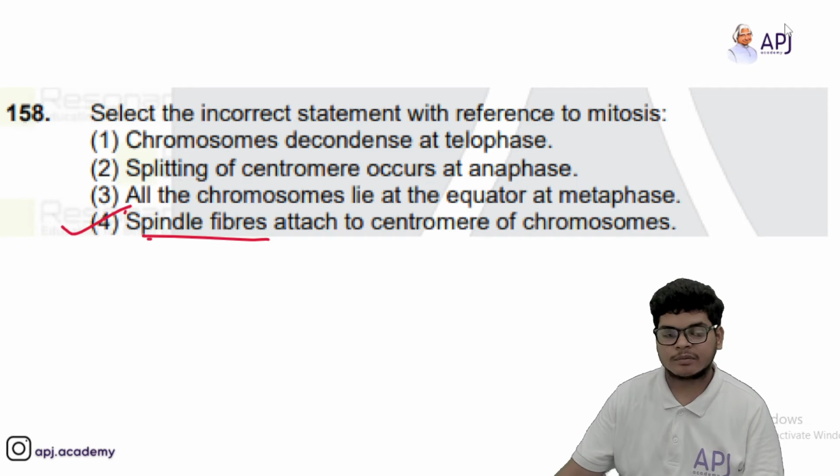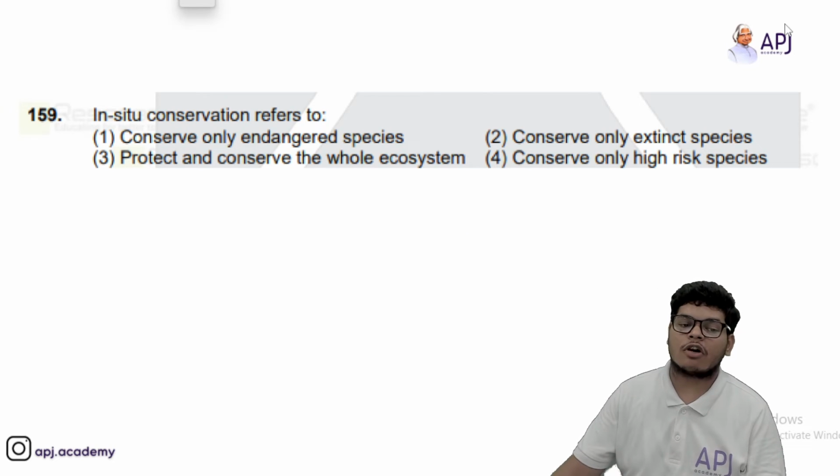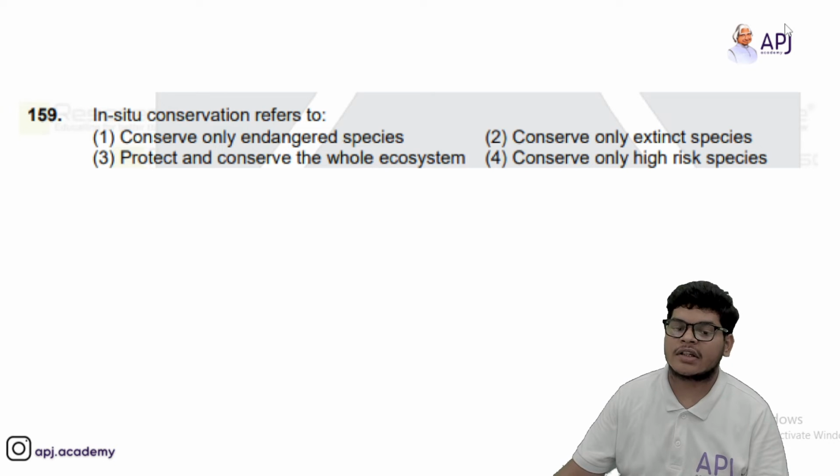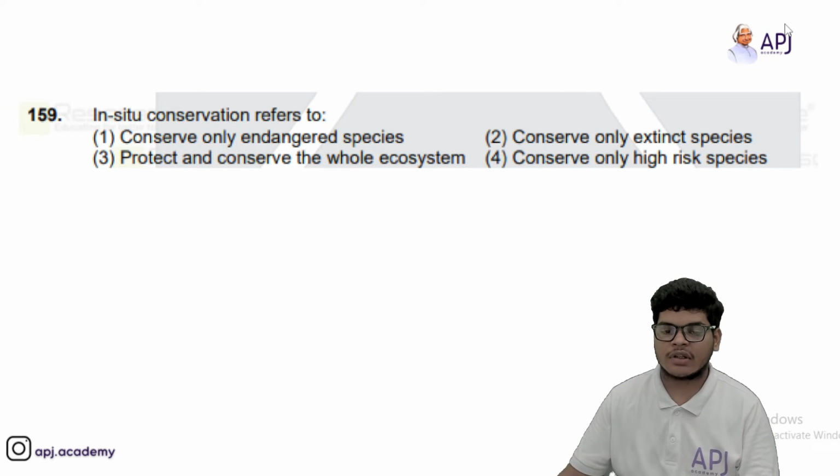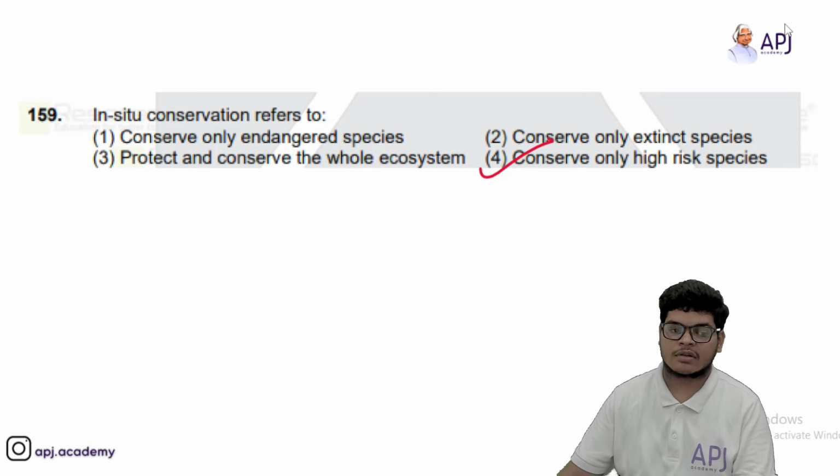Then we have in situ conservation refers to protect and conserve the whole ecosystem, conserve only extinct species, conserve only high risk species, conserve only endangered species. So answer should be conserve only high risk species.